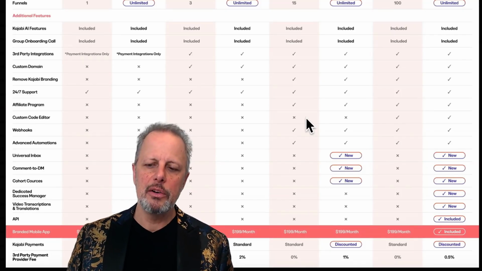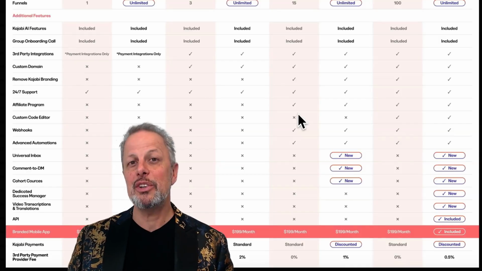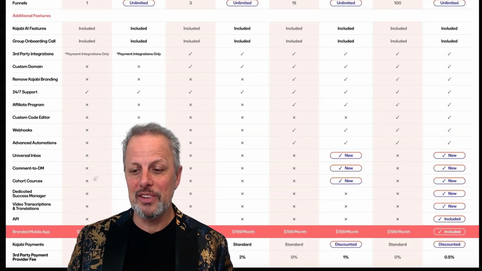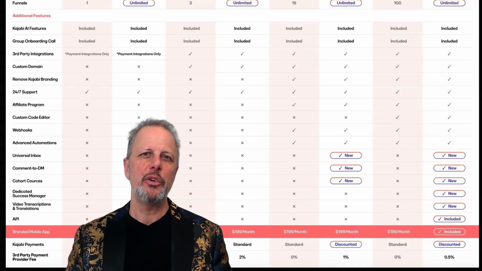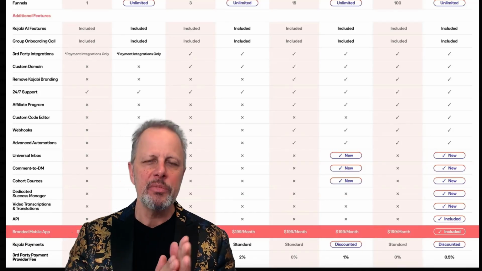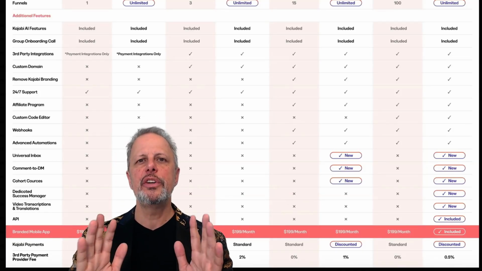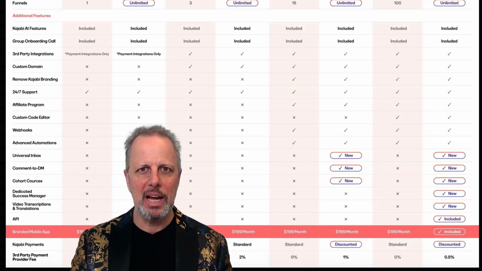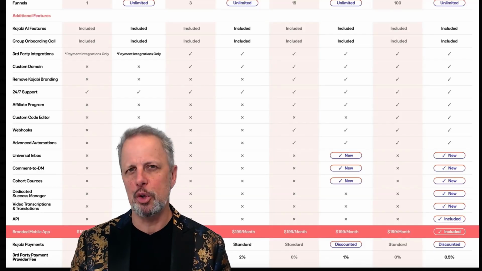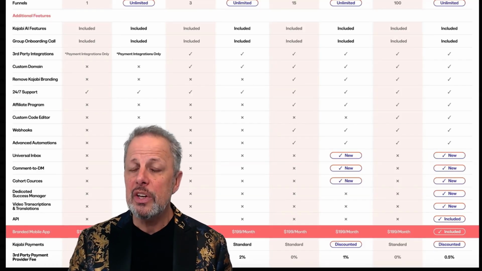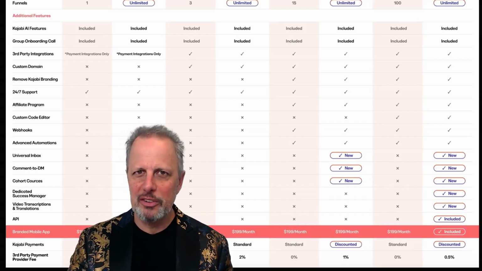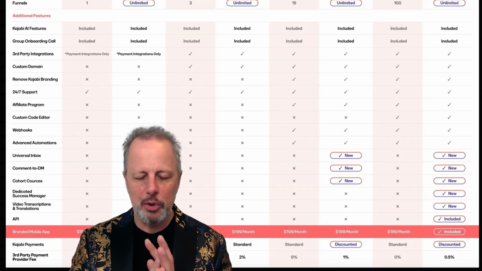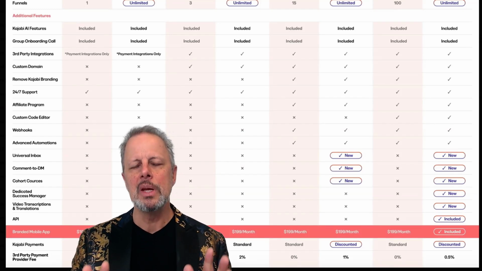And then there's another thing that has a lot of discussion in the Kajabi community, called Kajabi Payments, and it's called the third-party payment fee. So I need to talk a little bit about this. Kajabi Payments is the built-in payment platform that Kajabi is really pushing and promoting. And this means that everything you do in Kajabi is fully integrated inside Kajabi with their payment platform, and that's really wonderful.